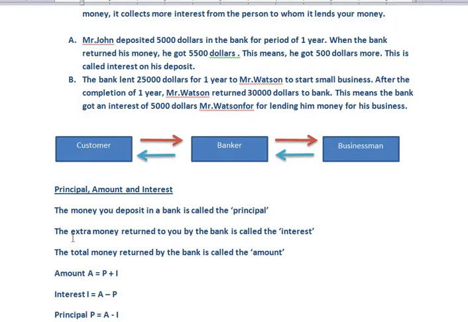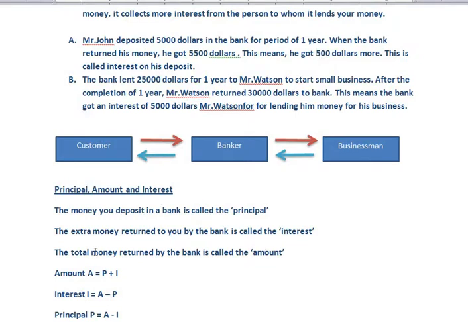Then what is interest? The extra money returned to you by the bank is called interest. In this particular case, Mr. John got $500 extra from the deposited amount after 1 year. So this $500 is called the interest. This is the extra money he got after 1 year on his deposited amount.